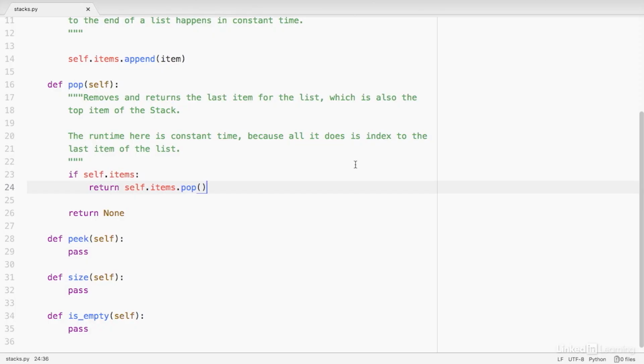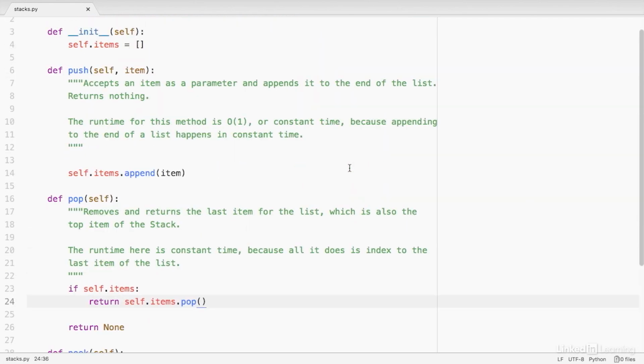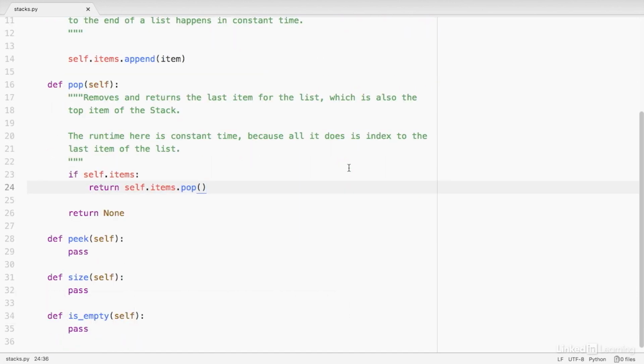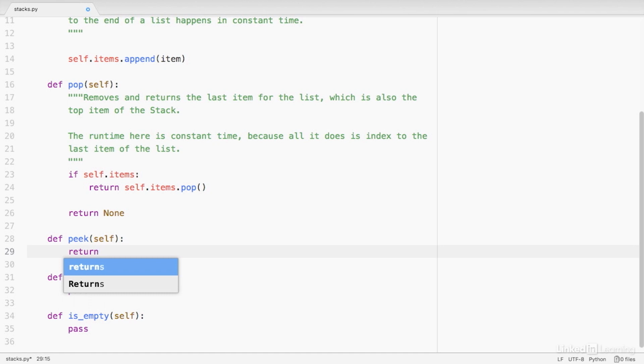We now have the basic functionality for our stack class because we have coded the push and pop methods. So let's move on to these other three extra methods, if you will. The next one is called peek. And what this is going to do is show us what the next value is that's ready to be popped. So in other words, this should show us the item that's on the top of the stack. We want to return that item as well. So all we need to do here is return whatever item is in the last index of the list. So that would be self.items, and then we can index into the negative first position.